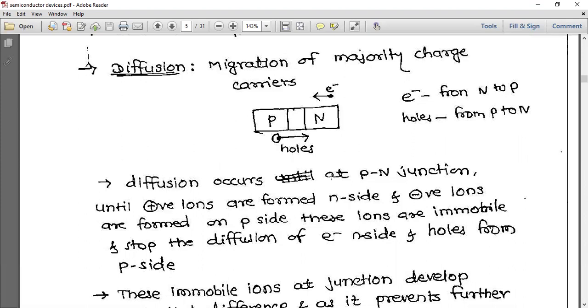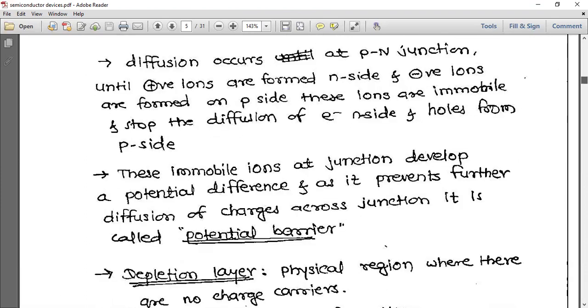Okay. Now, diffusion occurs at the PN junction until positive ions are formed on the N side, and negative ions are formed on the P side. These ions are immobile and stop the diffusion of electrons from the N side and holes from the P side. So one particular time will come when they will stop the diffusion. These immobile ions at the junction develop a potential difference, and as it prevents further diffusion of charges across the junction, it is called the potential barrier.